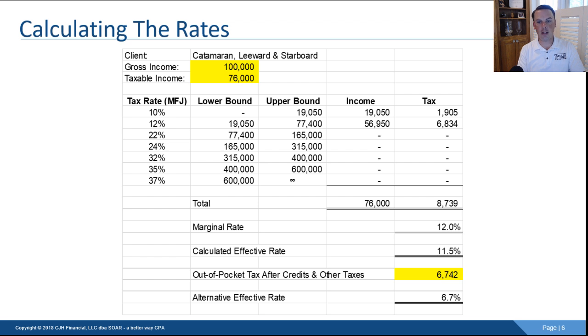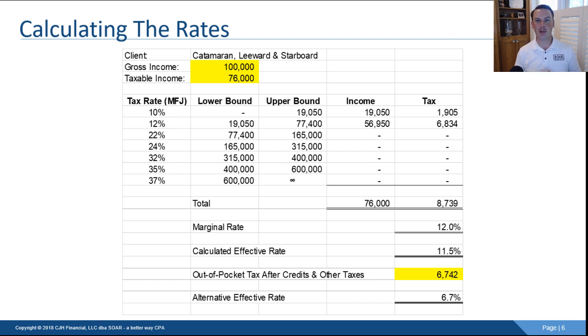Regardless, your effective rate is always going to be less than your marginal rate. And when you're comparing years to years, this is actually an interesting year because we just had tax reform. 2018 was the first year after tax reform. So you can see the effective rate change from 2017 to 2018. That's actually an interesting analysis to do this year. That's unique because we don't get tax reform very often, right? Last time we had it was back in the 80s.